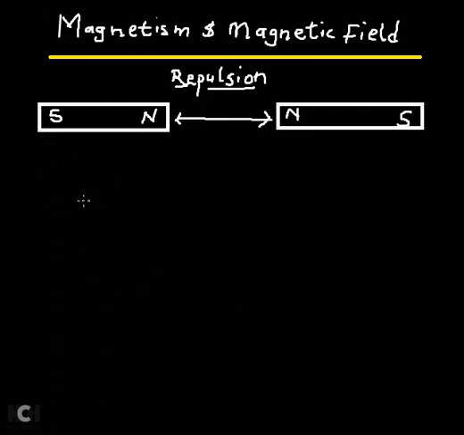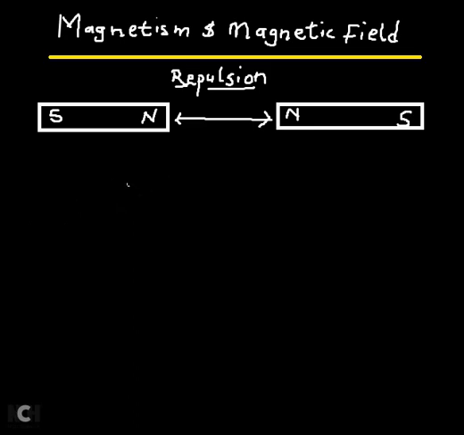Now, a magnet is simply a substance or a material that has the ability to attract or repel another magnetic material. It simply means that anytime you bring a magnet close to another magnetic material, a force will be experienced, and that force will be that of repulsion or attraction. So magnetism is that force of attraction or repulsion that is exerted whenever a magnet is brought close to another magnetic material.